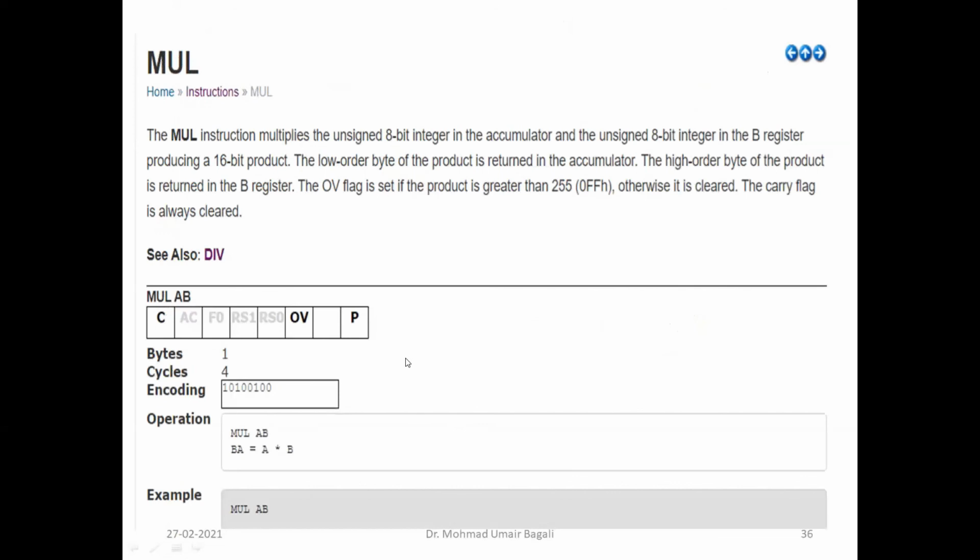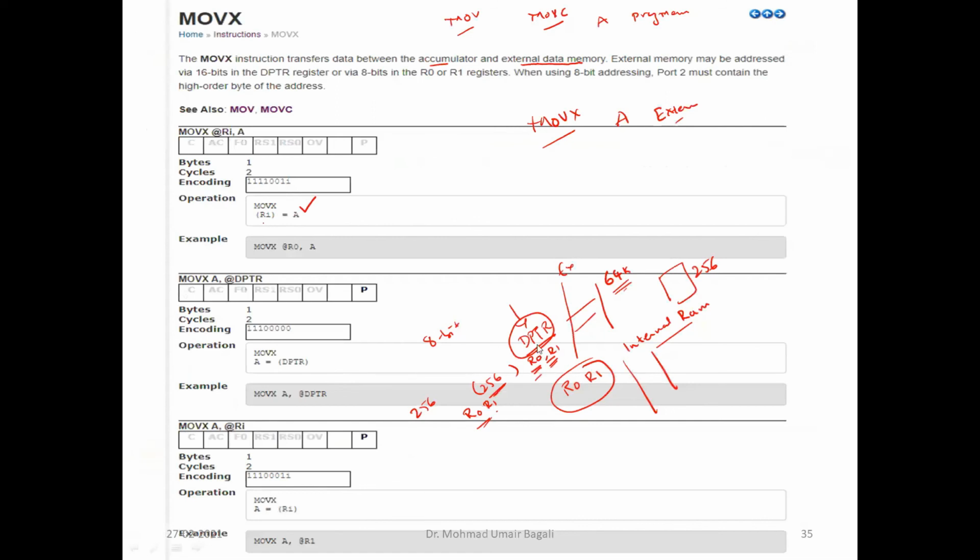Sir, in that case, every register size is 8-bit only, no, sir? No, DPTR size is 16-bit. Okay, sir. DPTR is DPL plus DPH. In the SFR we have mentioned DPH, DPL, so it is 16-bit. Therefore, most of the time during programming, we use DPTR only. Rarely we use R0 and R1.